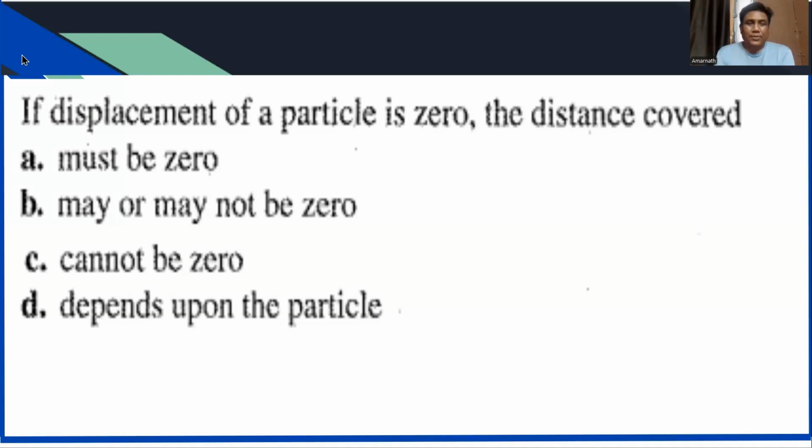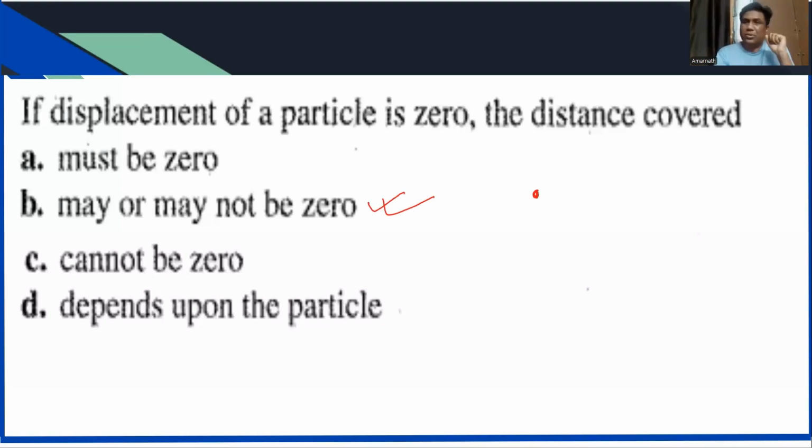So out of the 4 options, which one is correct? B, sir. Absolutely correct.